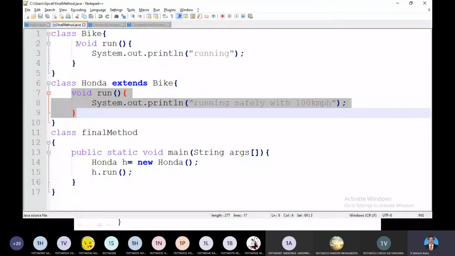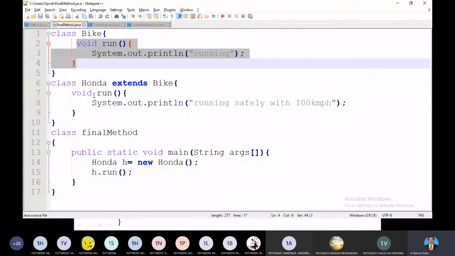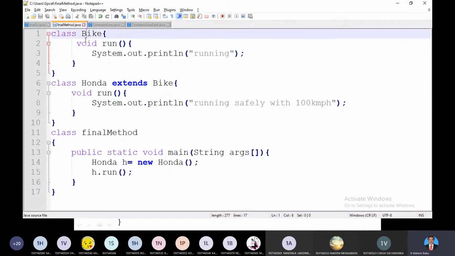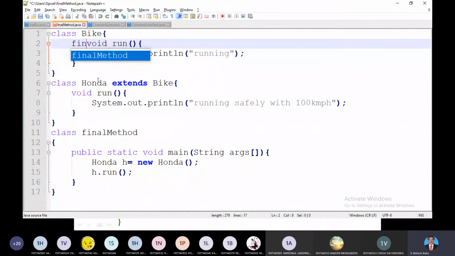If you want to run the parent method again, you can use super followed by run. That we already discussed. But I don't want to give a chance to override. I want to restrict that, so I can make this method final.